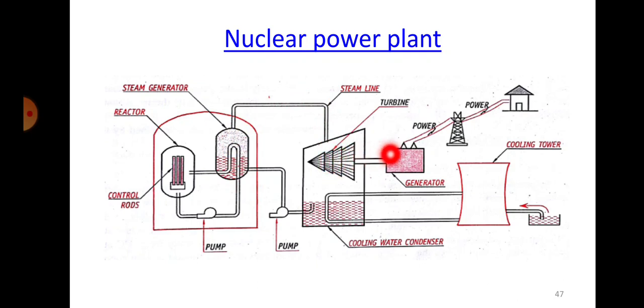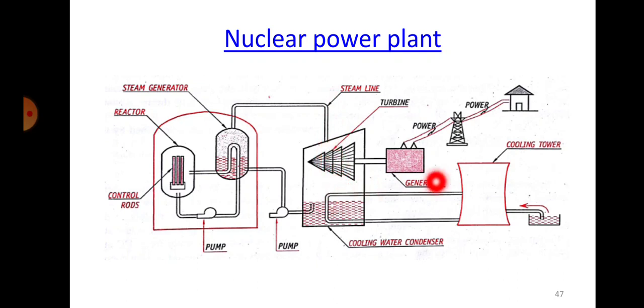The turbine will be coupled to the generator. So the steam that is being used to run the turbine, which is coupled to the generator, will produce the power, and that power will be transmitted outside. Okay, so there is a cooling tower here. The steam that is running the turbine, which will have high pressure, will lose all its energy, and